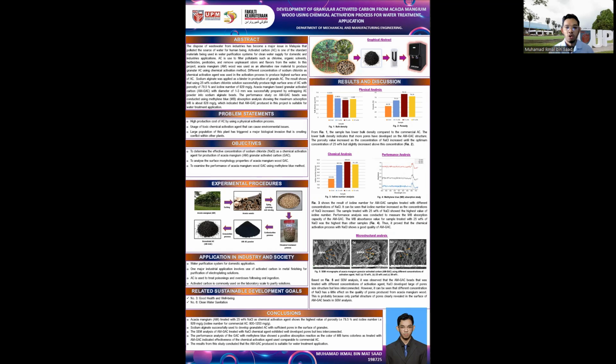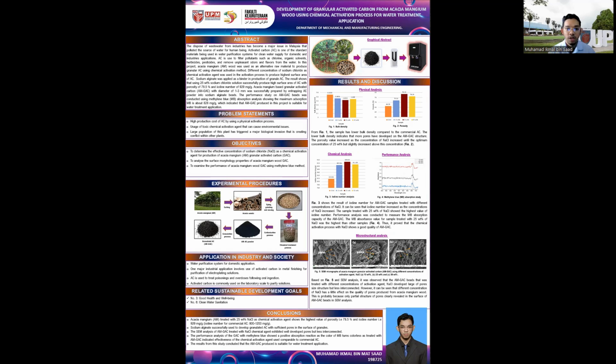Different concentrations of sodium chloride were used in the activation process in order to produce the highest surface area of activated carbon. Sodium alginate is also used as a binder in order to produce granular activated carbon.